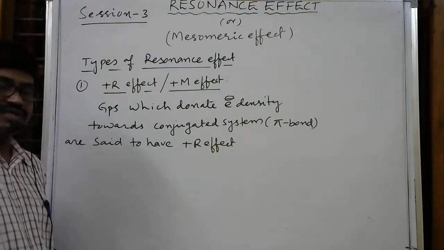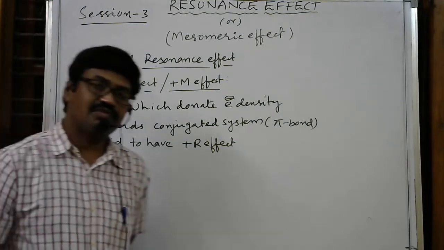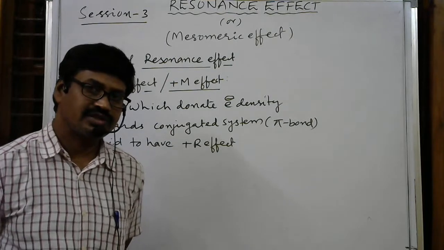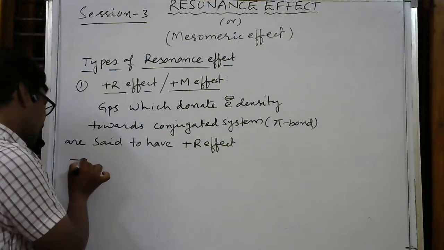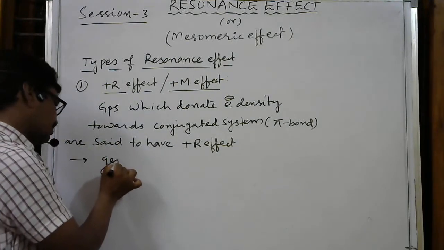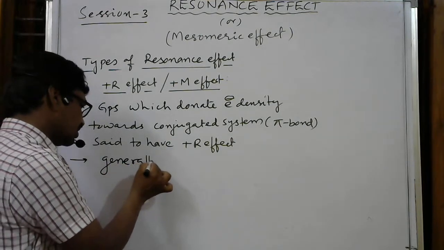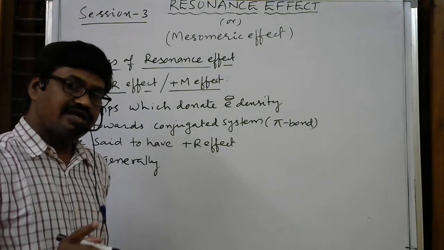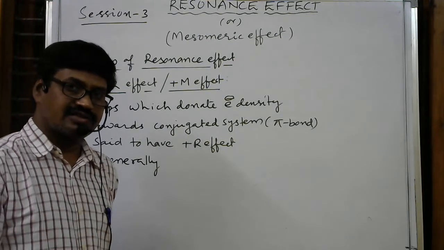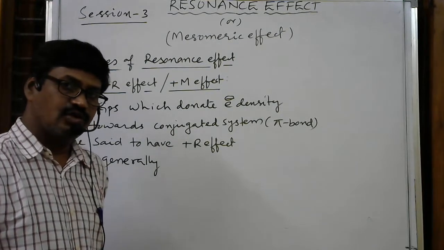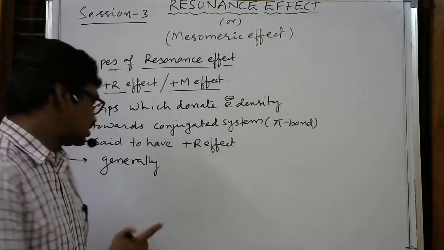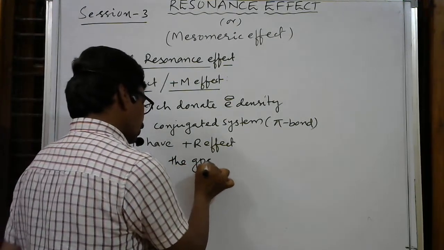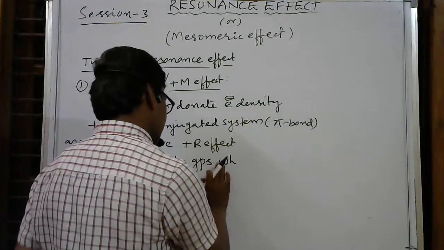Then which groups have plus R effects? How can we identify groups containing plus R effect? Simply, you have to remember this. Generally, the groups in which the key atom contains a lone pair of electrons act as plus R groups. What is the key atom? I will discuss.